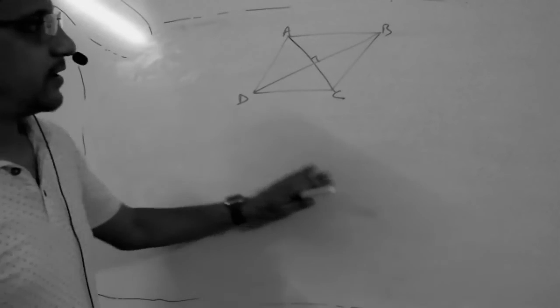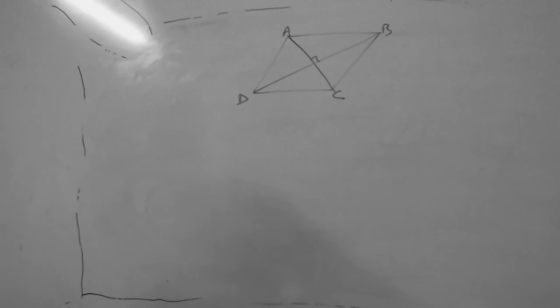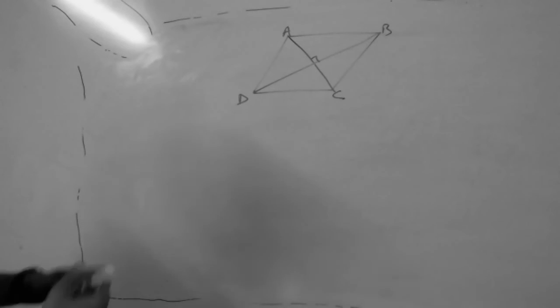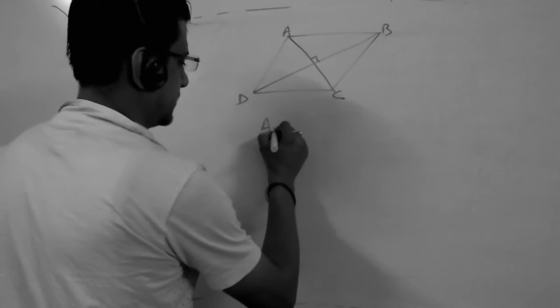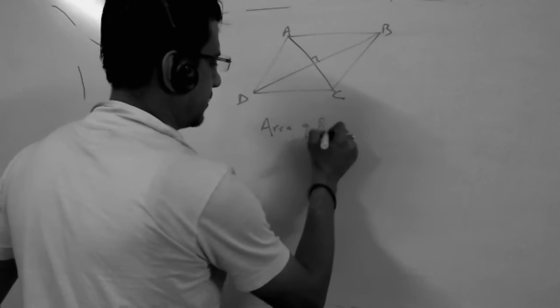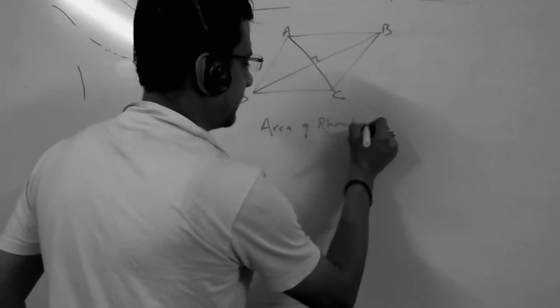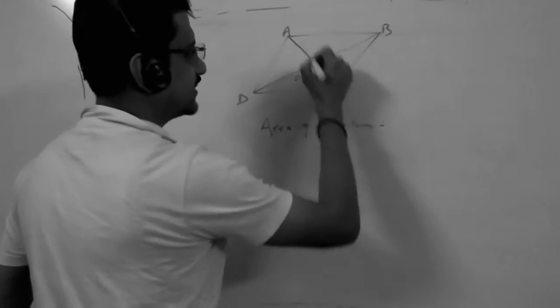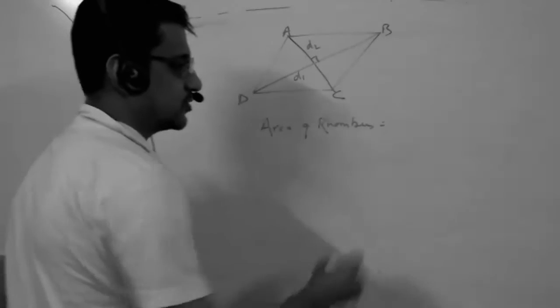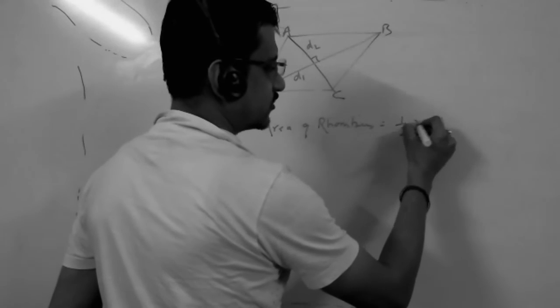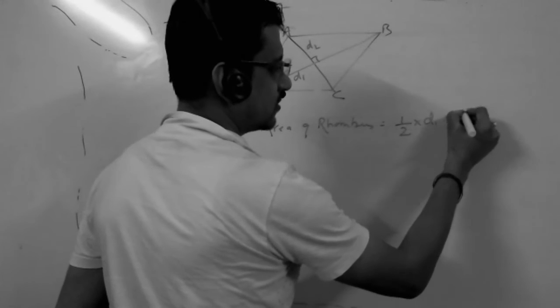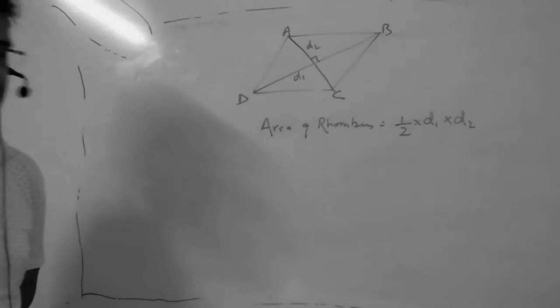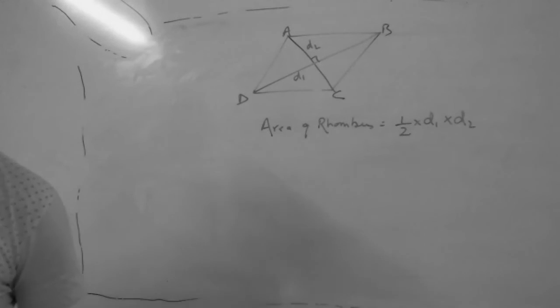So when we have to find the area of a rhombus, if one diagonal is D1 and the other is D2, then it is half into D1 into D2. This is the area of a rhombus.